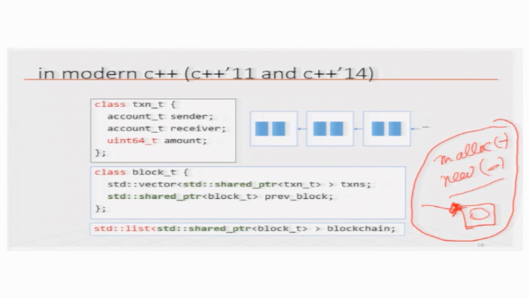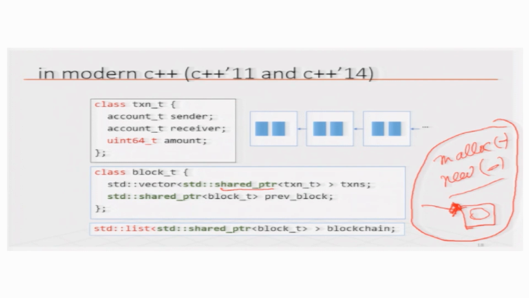So in modern C++, there is a smart data structure called shared pointers. Shared pointers are what we call reference counted pointers, which means it keeps track of whether the memory allocated for it is under use or not, and based on that it deallocates automatically.